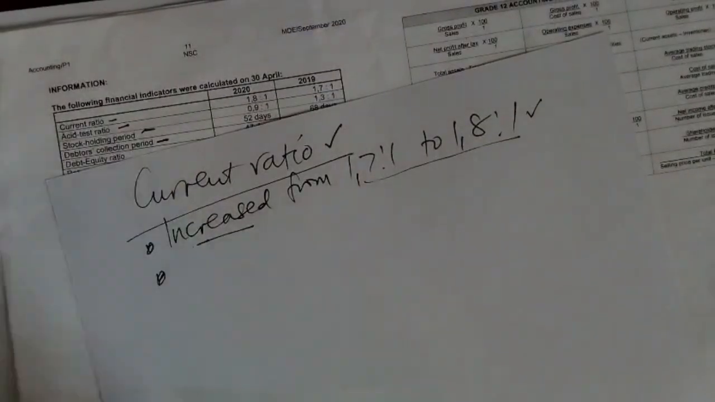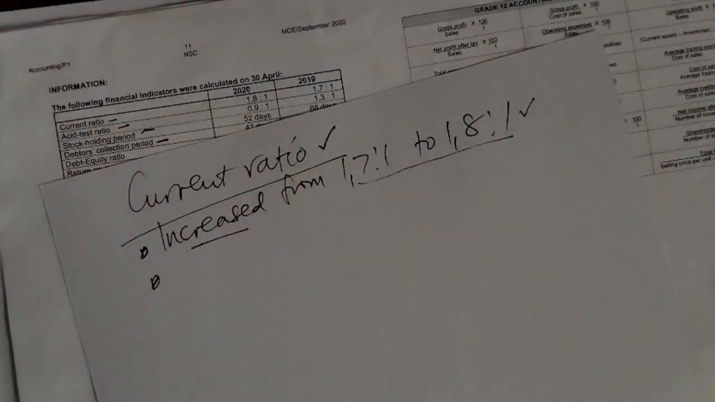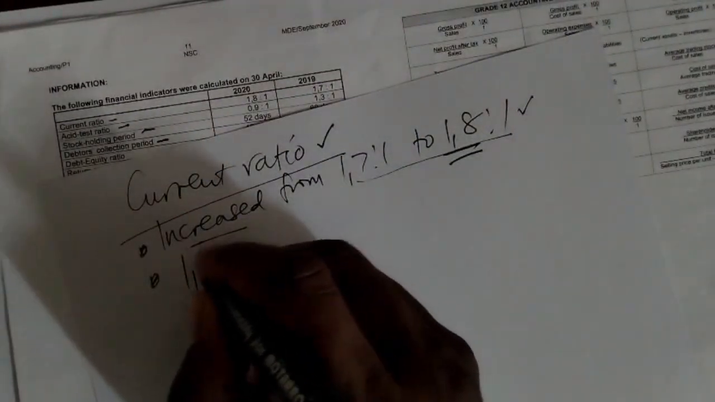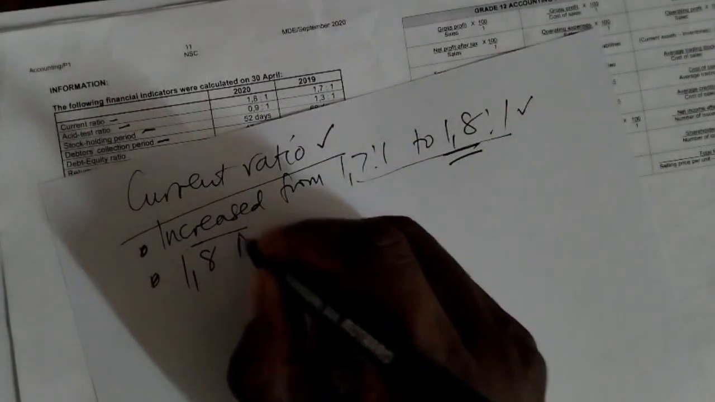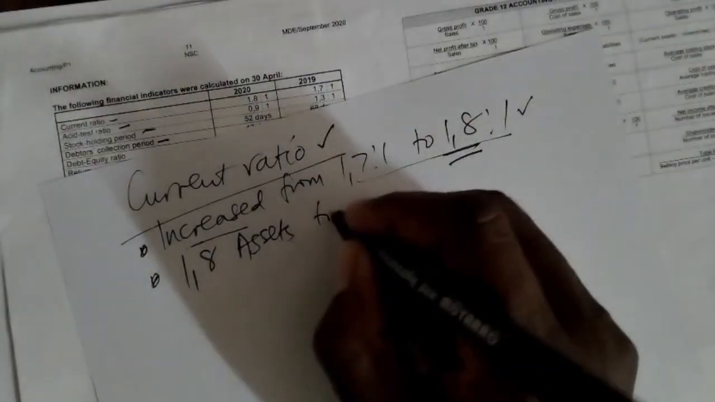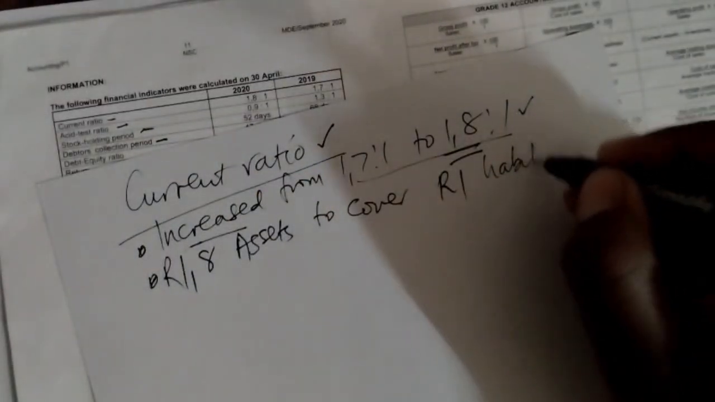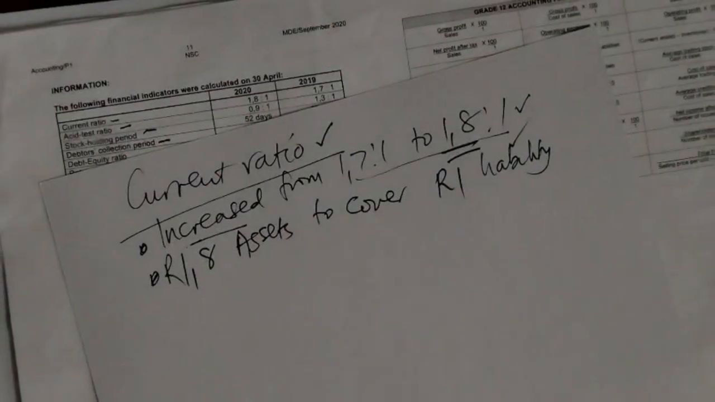If I want, I can interpret this. What does it mean? Remember, when you're interpreting, you are interpreting the current year, which means I'm interpreting 1.8. What does it mean? It means I've got 1.8 assets to cover 1 rand liability. That's the interpretation there.